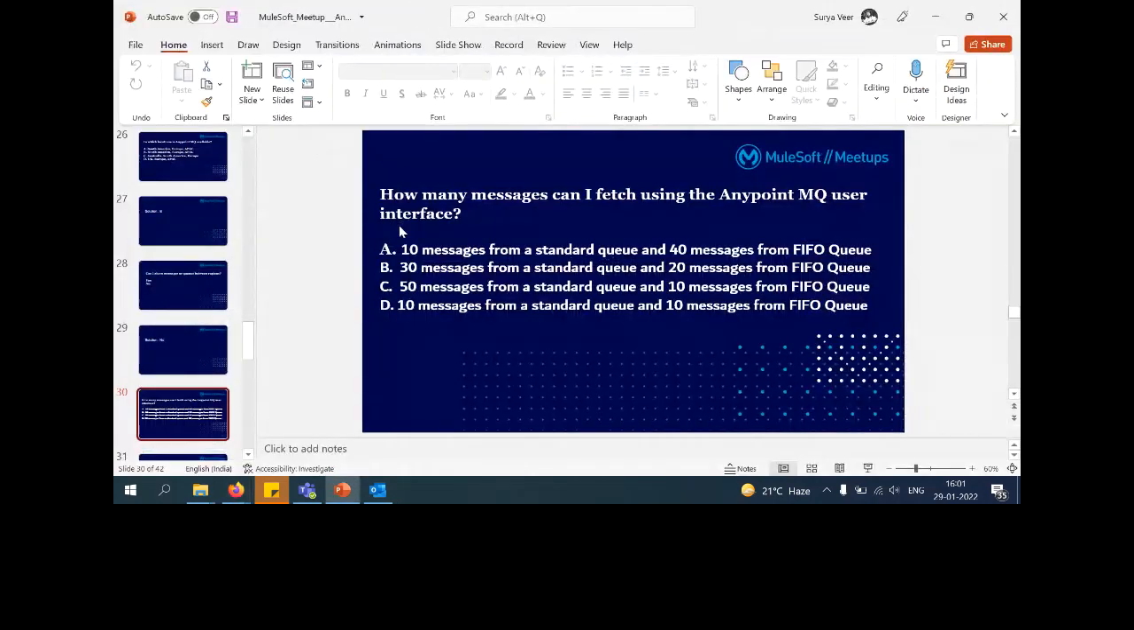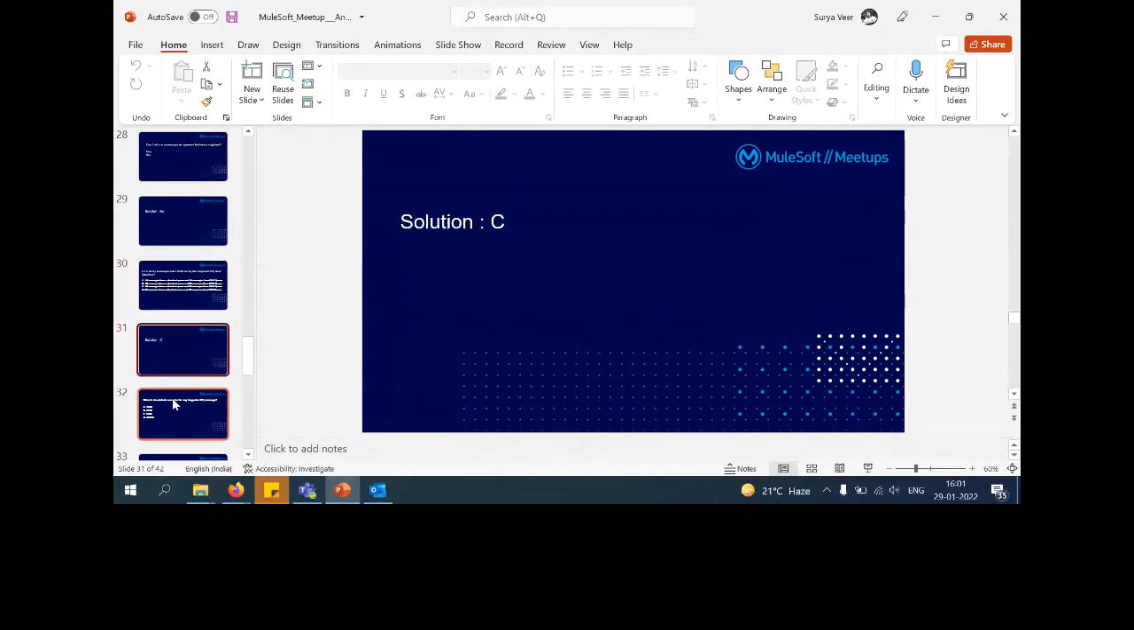One minute, Surya, I just want to explain. For a FIFO queue, ordering is very important, so you can fetch only 10 messages at a time. But for a standard queue you can fetch 50 messages by default. So the answer is C: 50 messages from a standard queue and 10 messages from a FIFO queue.